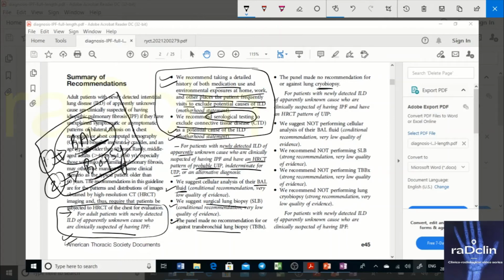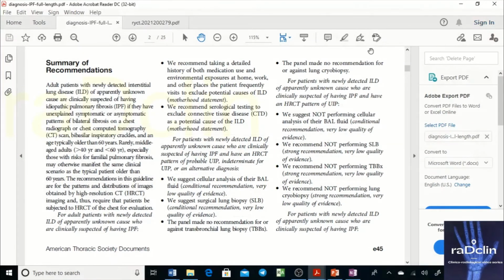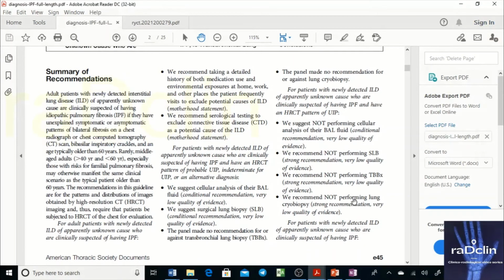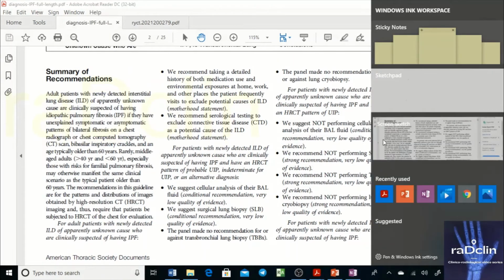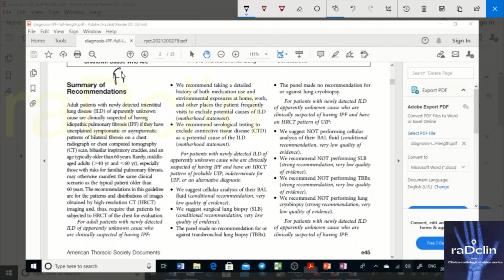Now another important point that I want to highlight is that as per Fleischner, Fleischner doesn't recommend biopsy in, I should write it here. According to Fleischner, this was what we discussed just now, the ATS recommendation.